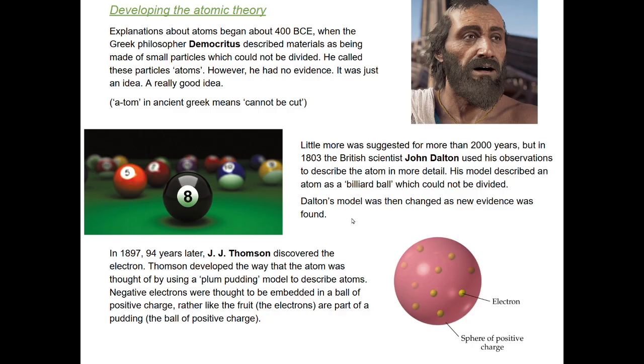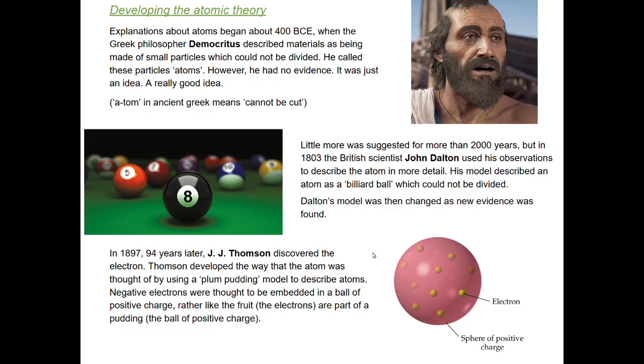So, 2,000 years later, in 1803, John Dalton uses observation to describe the atoms in more detail. He thought it was just a sphere of positive charge, that's it, and that could not be divided further.